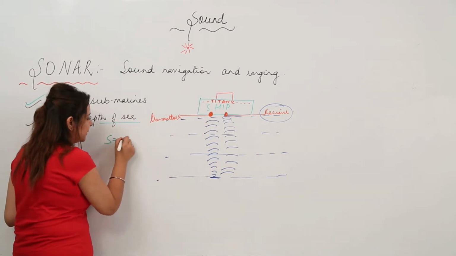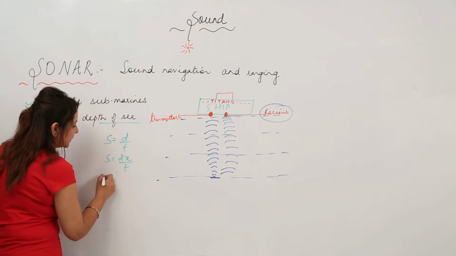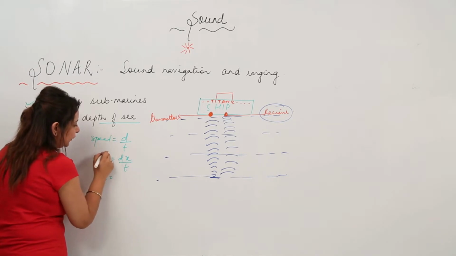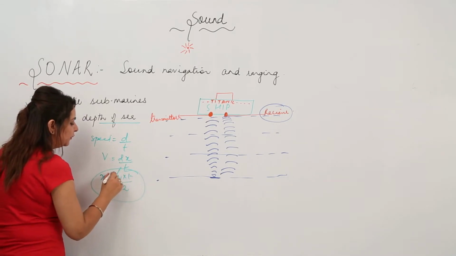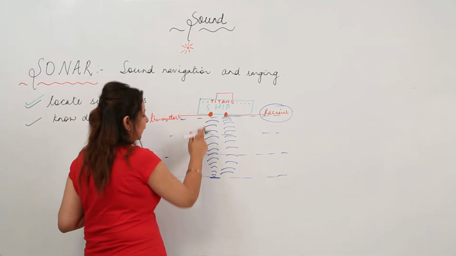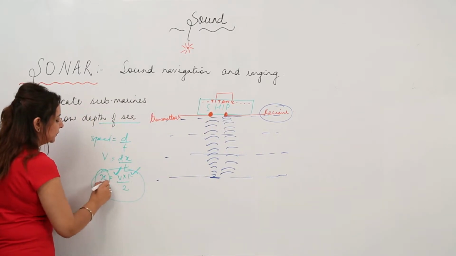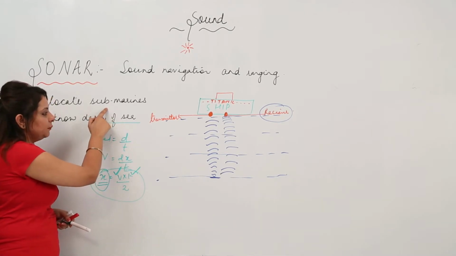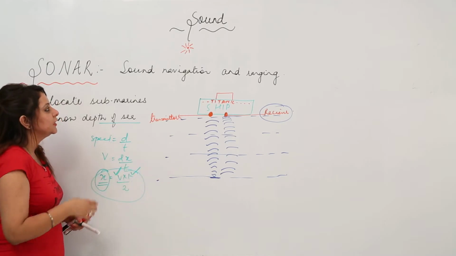Now how do we know about the depth? As we did in echo, speed is distance upon time. So the distance here is again 2x. Suppose speed is denoted by v. So x is v into t upon 2. So if we know the speed of ultrasonic waves in the water, and we note the time taken to go inside and be received by the receiver, and divide by 2, we can get the depth of the sea. That means we can get the distance, whether it is the distance of the submarine from the top, or the depth of the sea. So this is the sonar.